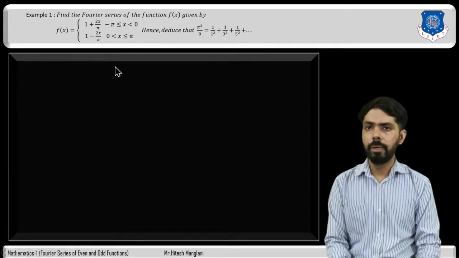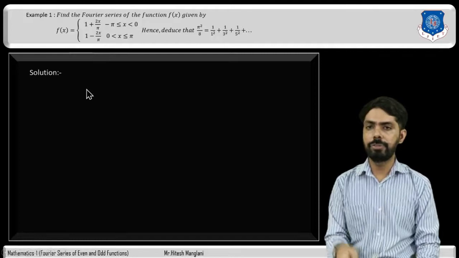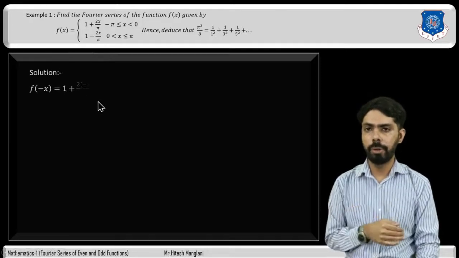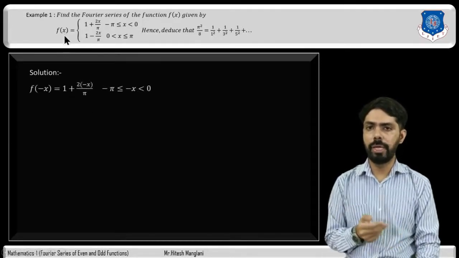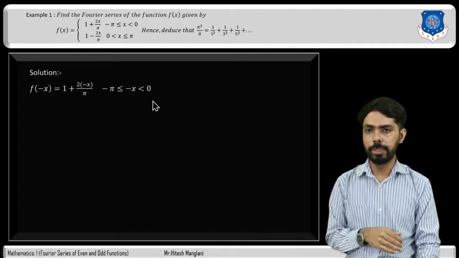So here we will have to find the Fourier series of this function. First of all we will check whether this function is even or odd. For that we will have to find f of minus x. Replacing x by minus x, it will be 1 plus 2 into minus x divided by pi, with minus pi less than or equal to minus x less than 0.